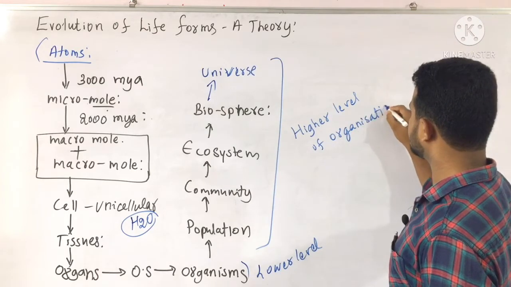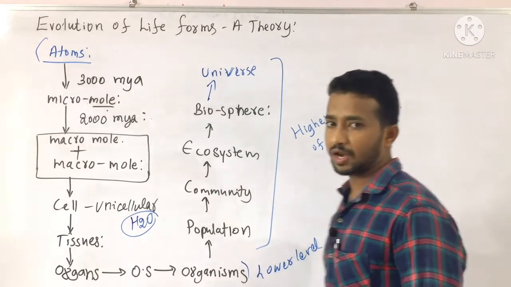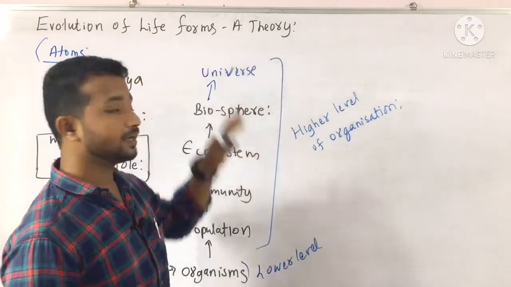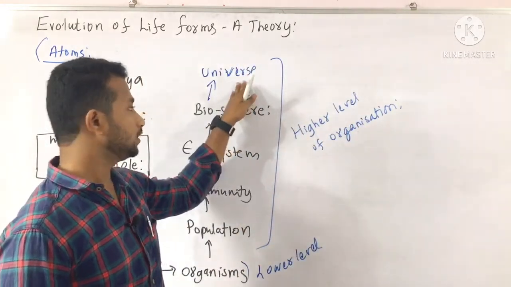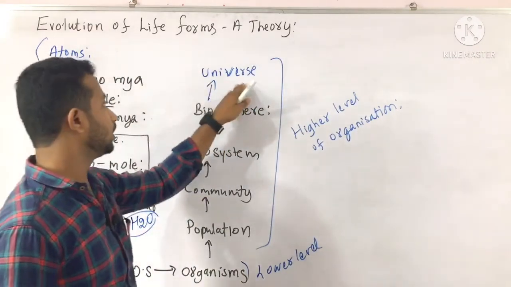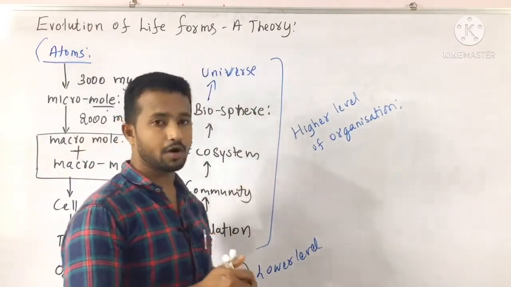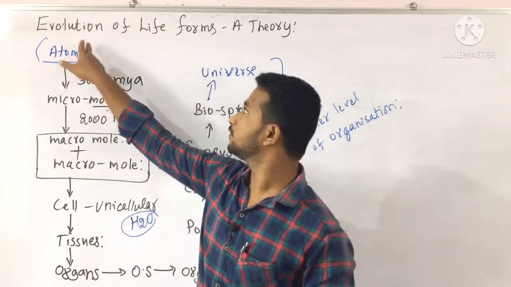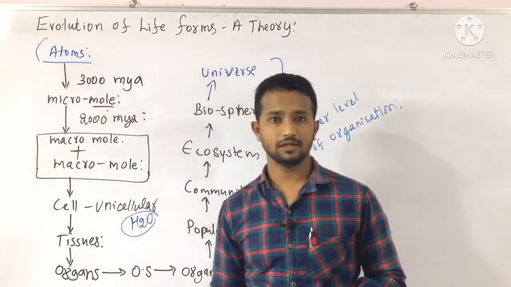Hope you are following this. Higher level of organization. Clear? So this is regarding the chemical theory and the formation of the universe from the atomic level to the highest evolved organisms on the biosphere. Clear? We will move towards the evolution of life forms from a theory.